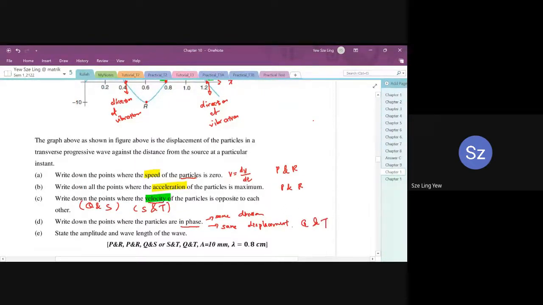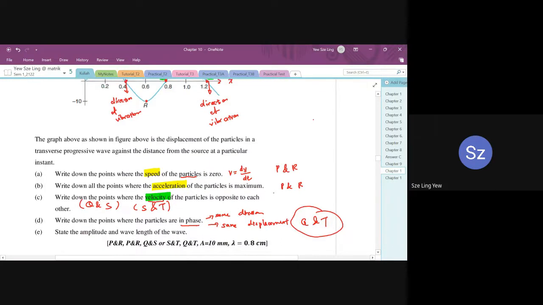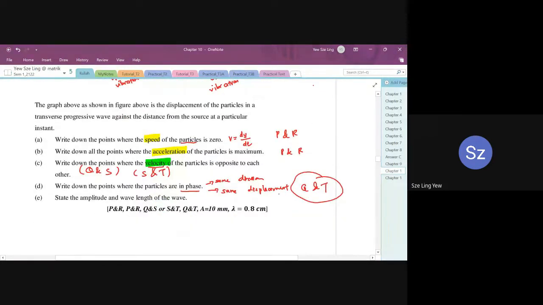Q and T are located at the same position, and according to the diagram, both of them are moving towards the same direction. So they are in phase. Antiphase simply means same displacement but opposite direction.